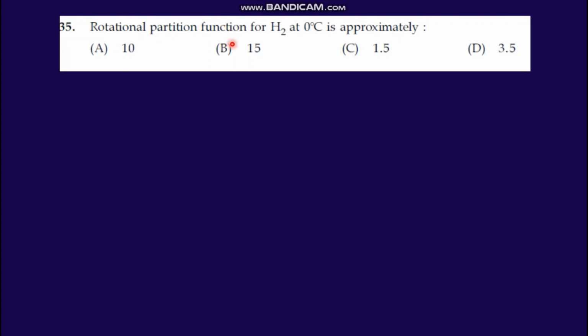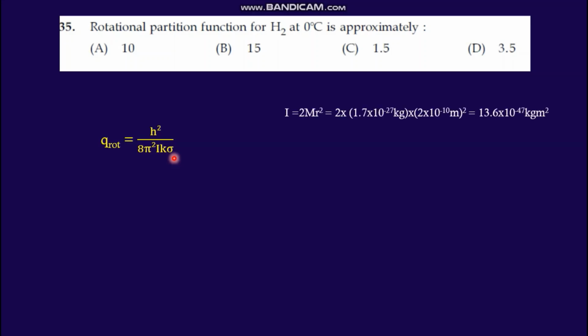Next question, rotational partition function for hydrogen at 0 degree is approximately. We have an equation for rotational partition function. Q rotational equal to h square by 8 pi square I k into sigma. H is the Planck constant, I is the moment of inertia, k is the Boltzmann constant, and sigma is a constant. For homonuclear molecule, the value is 2, and for heteronuclear molecule, it is 1. Substitute the values. Before that, we have to find out I. I means moment of inertia.